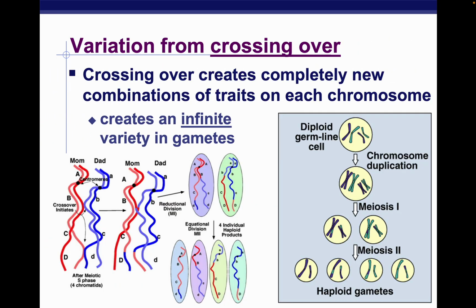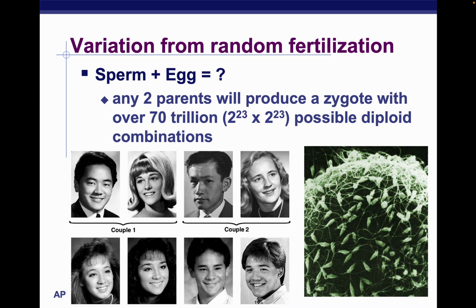From crossing over, we'll actually create an infinite variety of gametes. And in random fertilization, any two gametes from the parents will provide a zygote. So that's 2 to the power 23 from independent assortment, to the 2 to the power 23. And if we multiply those, we get over 70 trillion. So that makes sense of how none of us look the same, or have the same genetic information.